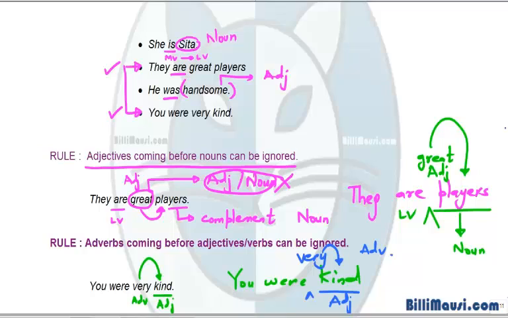We'll be discussing more features and characteristics of verbs in upcoming videos. Do watch the video on transitive, intransitive and infinitives.